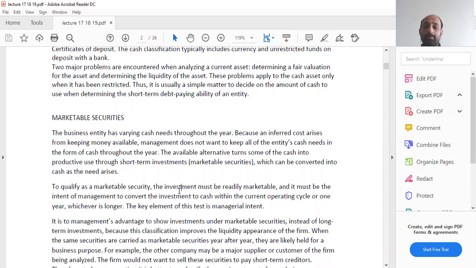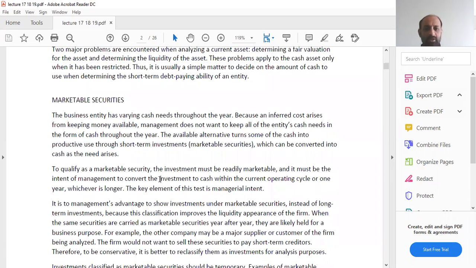If you remember, we did marketable securities. These are the securities that you hold only for short-term investments, which can be converted into cash very quickly and whenever the need arises. To qualify as a marketable security, the investment must be readily marketable, and it must be the intent of management to convert the investment to cash within the current operating cycle or 1 year, whichever is longer.